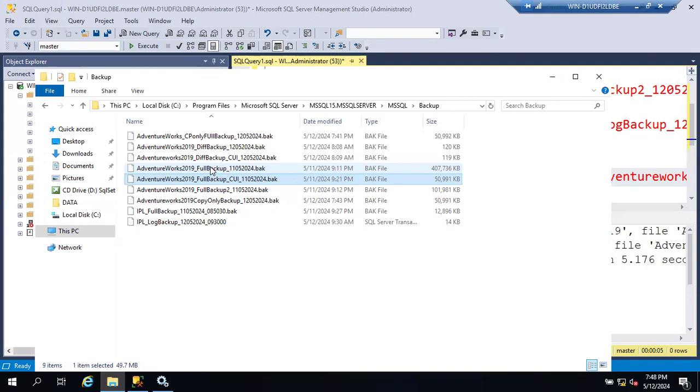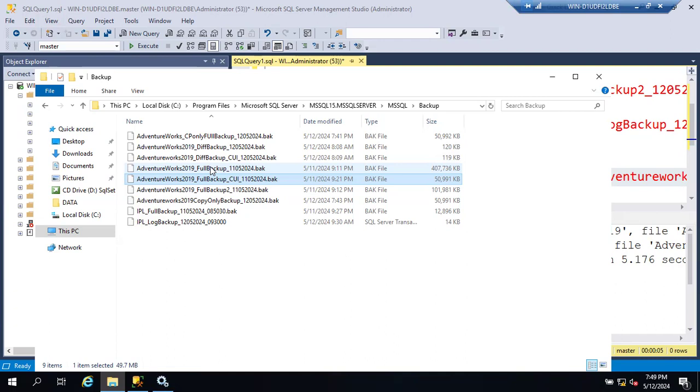That's what we discussed in the morning, one more strategy also: daily full backup, every 4 hours differential backup, every 50 minutes log backup. If you want, you can take log backup every 5 minutes also. No one will stop you. But if you take log backup every 5 minutes, there will be pressure on the server, right? If the database size or log file size is big, it will cross more than 5 minutes.